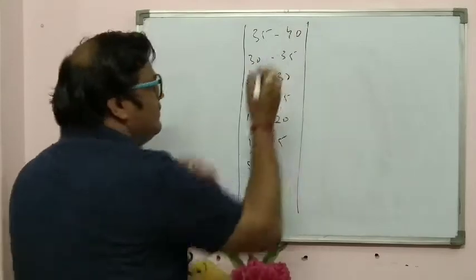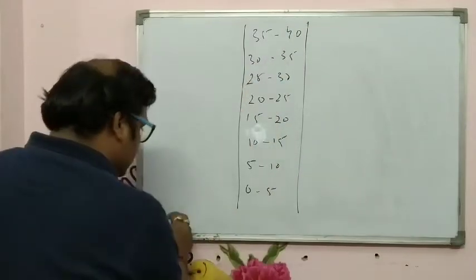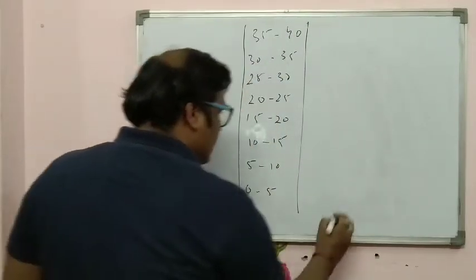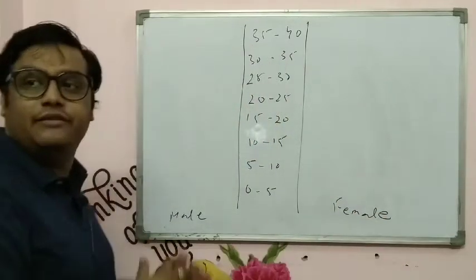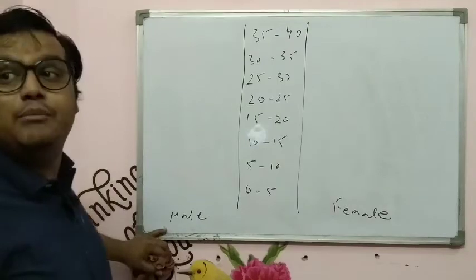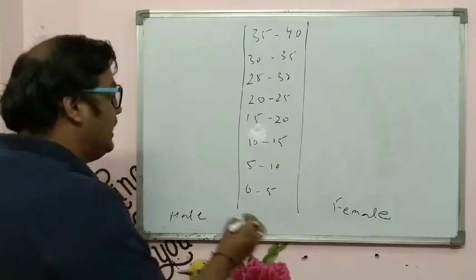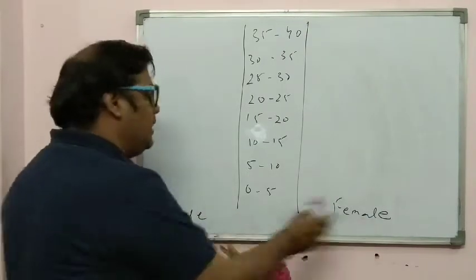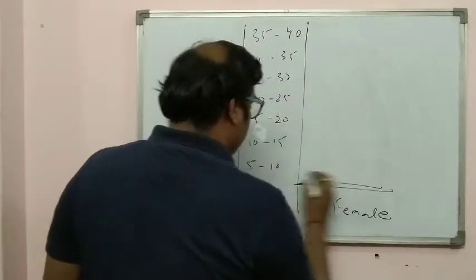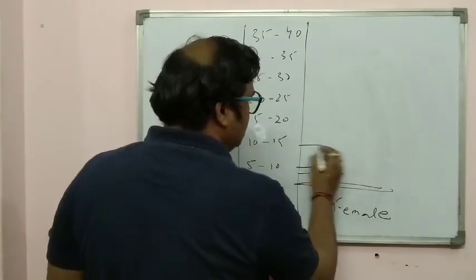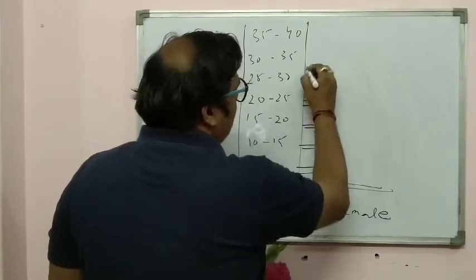Suppose I take the maximum age as 40 only. Now this would be male, this would be female. Many times it is represented with different colors. Male is represented by blue and female by pink, correct? Suppose the population is high at the lowest ages, then it would be less, and then less again.